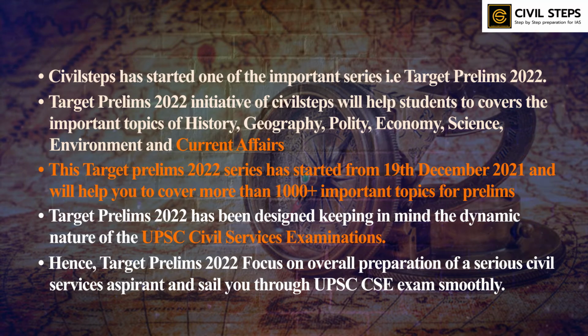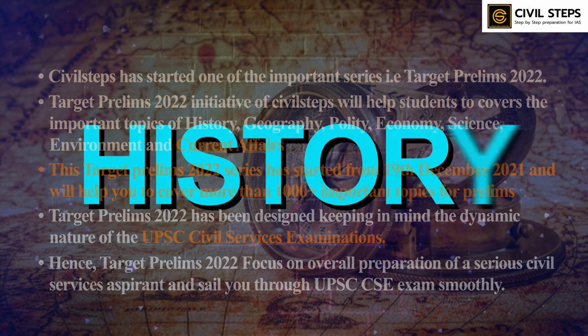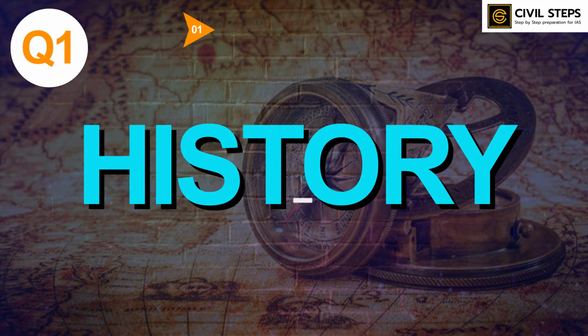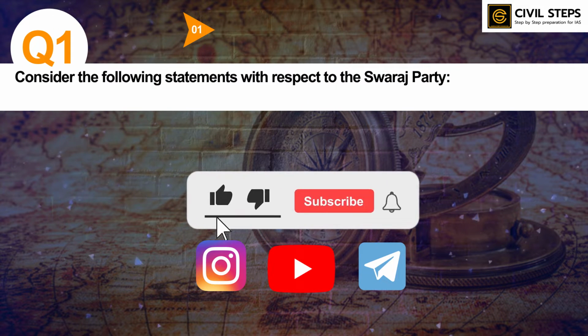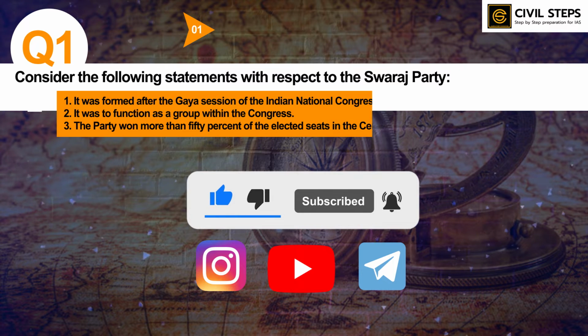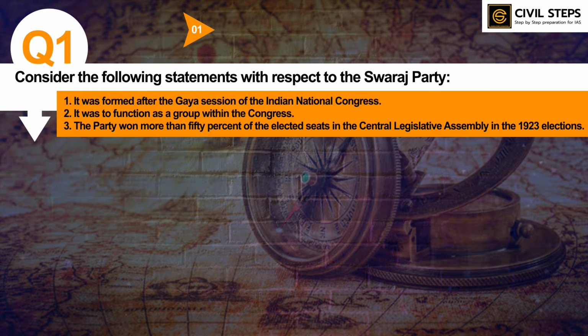Today, we will discuss important MCQs based on history. So, the first question is, consider the following statements with respect to the Swaraj Party. First, it was formed after the Gaya session of the Indian National Congress. Second, it was to function as a group within the Congress.